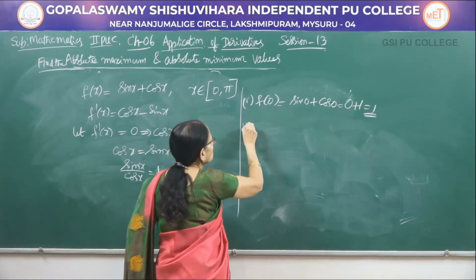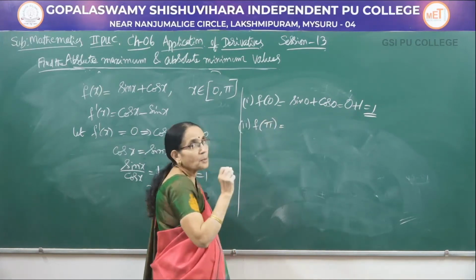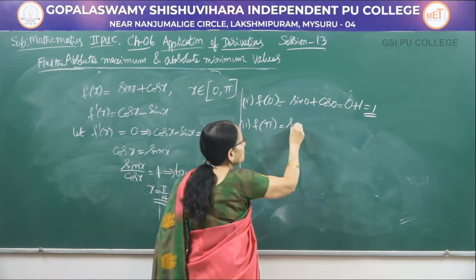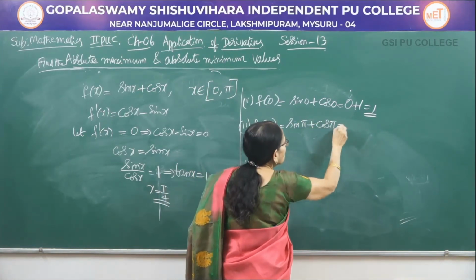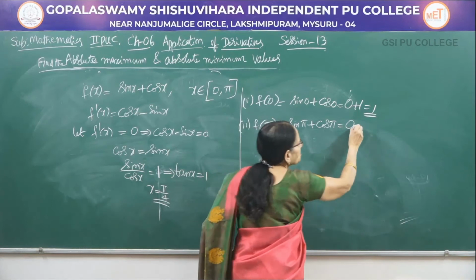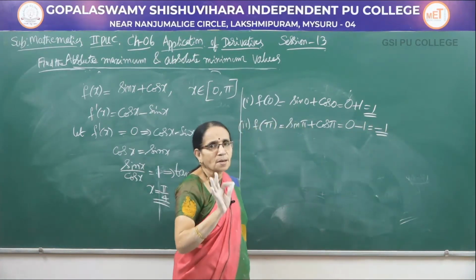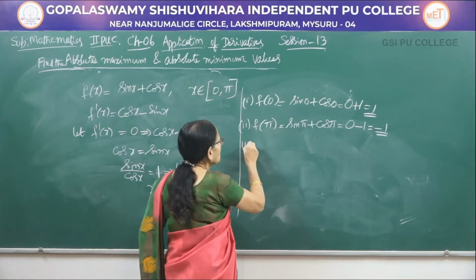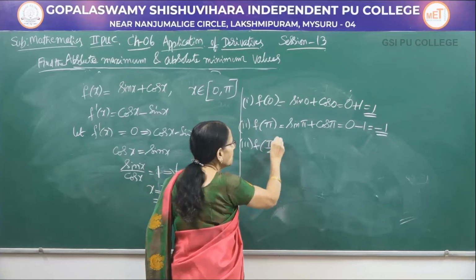Next, the second one: you take the other end point, f of pi. So, sin pi plus cos pi. Sin pi is again 0, cos pi is minus 1, therefore the value that we obtained is minus 1. Now, let me come to the critical point, f of pi by 4.